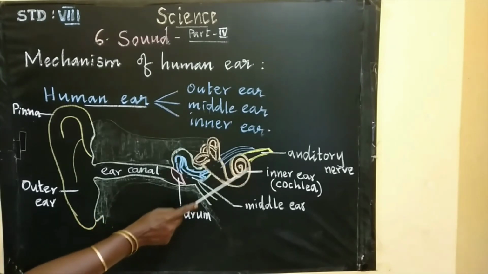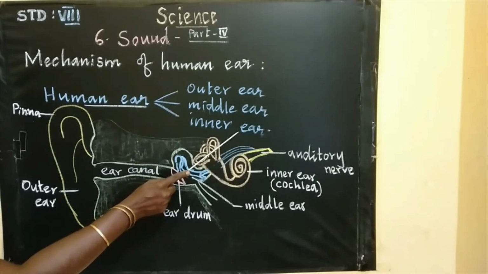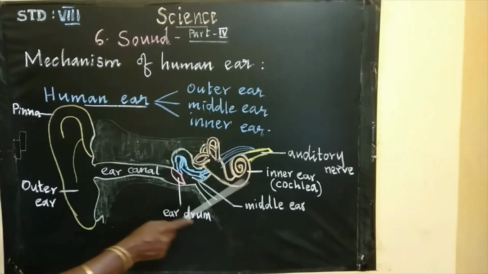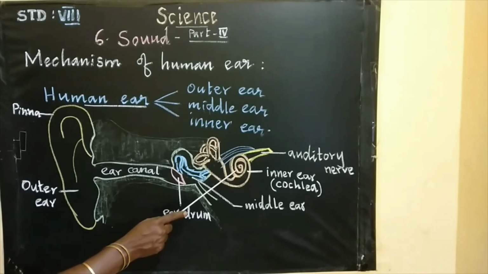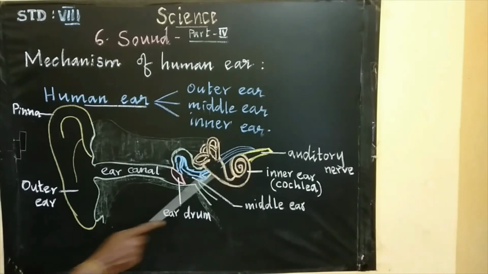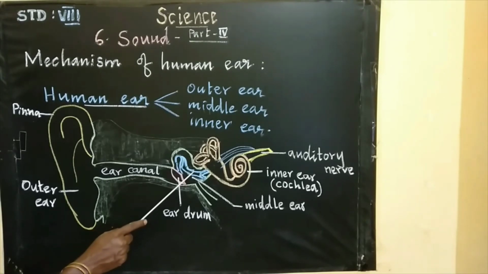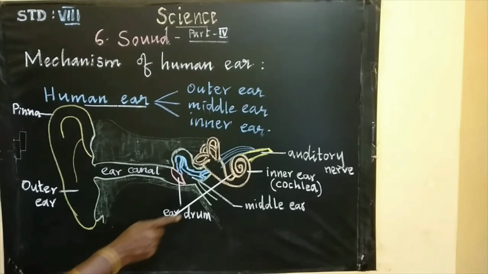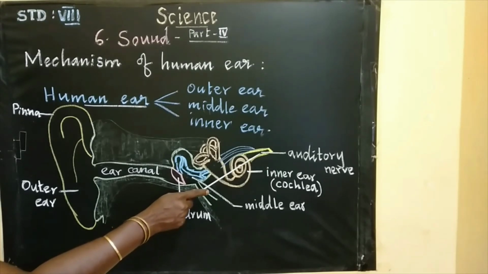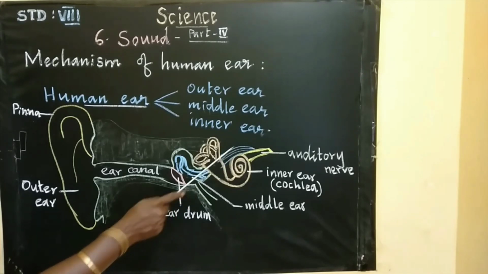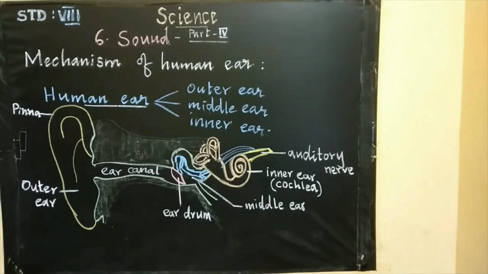Then the third part is the inner ear. The inner ear contains the cochlea. It is a snail shell shaped structure. It has special cells to pick up the sound vibrations from the middle ear. Finally, from the inner ear, the auditory nerves take the signals to the brain, and so the sound is heard.